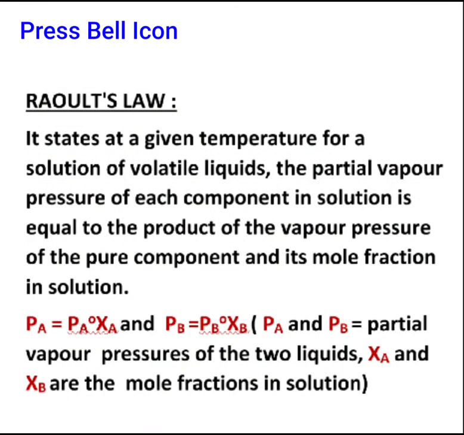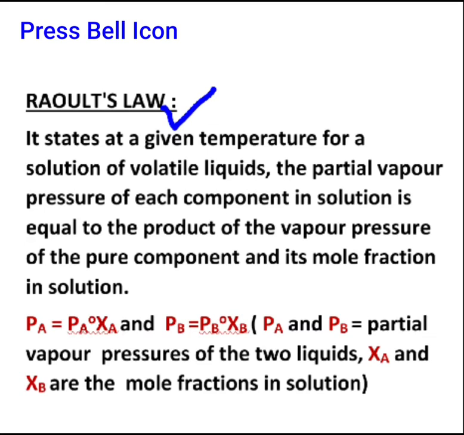Raoult studied the vapor pressure of a number of binary solutions and put forward a generalized concept known as Raoult's law. See the statement. It states: at a given temperature, for a solution of volatile liquids, the partial vapor pressure of each component in the solution is equal to the product of the vapor pressure of the pure component and its mole fraction in solution.